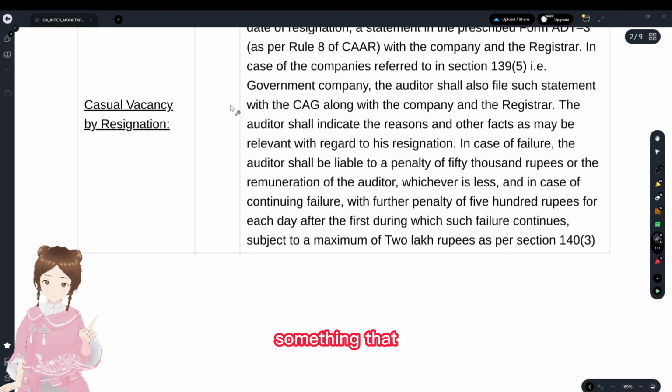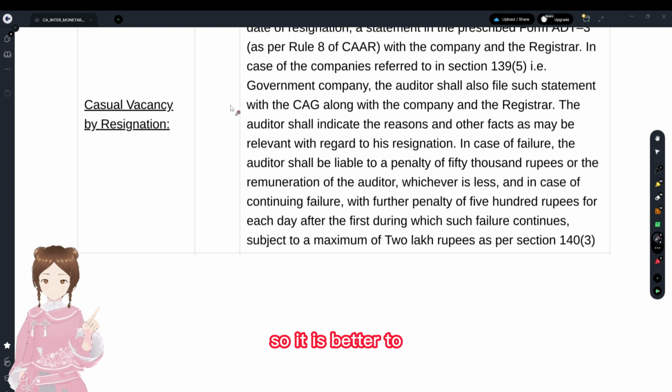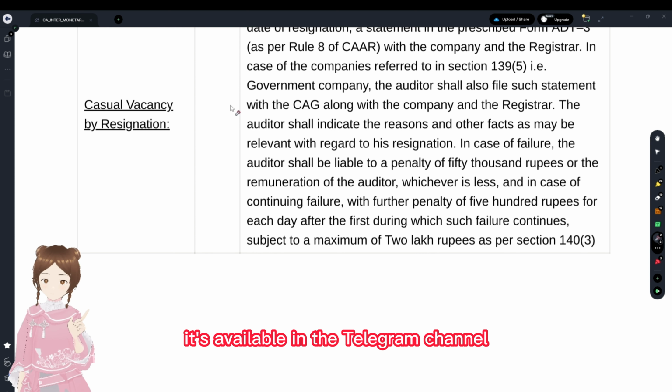You see, numbers are something that rely on picture memory. They are not something like a song. It is mostly based on picture memory. So it is better to take a printout of it. It's available in the Telegram channel. Take a printout of it and write in whatever numbers you like.